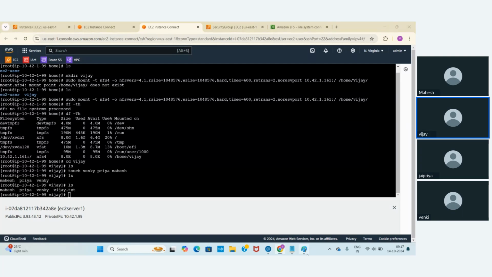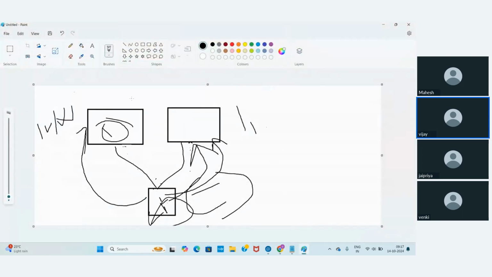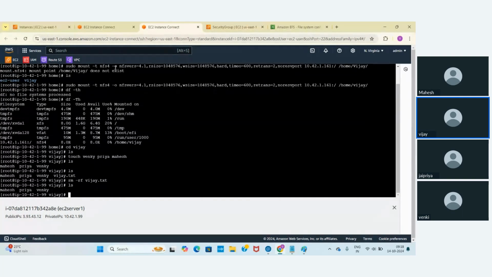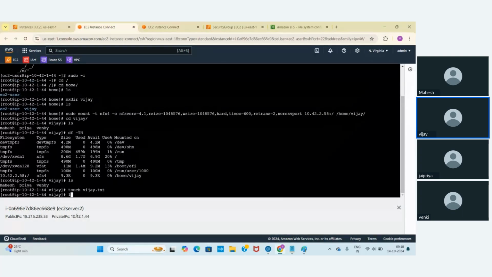That means whether you write the data in EC2 instance 1 or in EC2 instance 2, it is going to be there in the EFS mount only. So if I delete the data, let's see, I'm removing this. As part of EC2 instance 1, I'm deleting this Vijay.txt. It is going to be deleted from the other instance also.